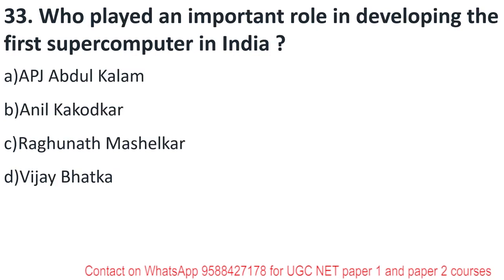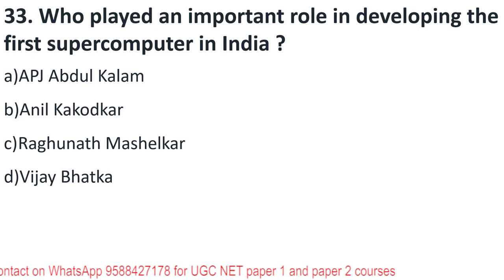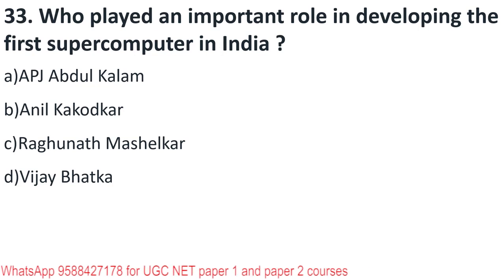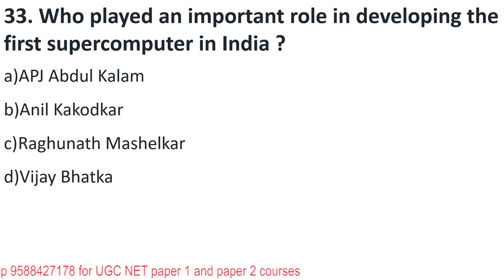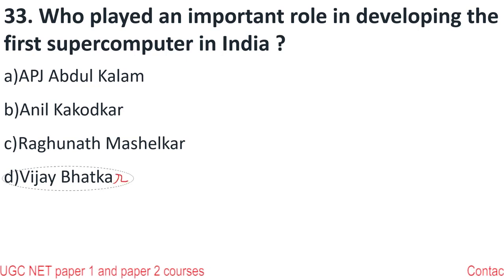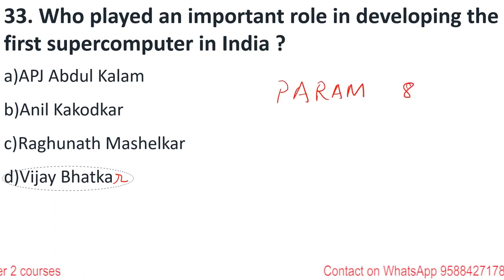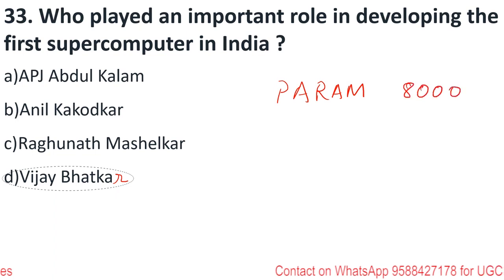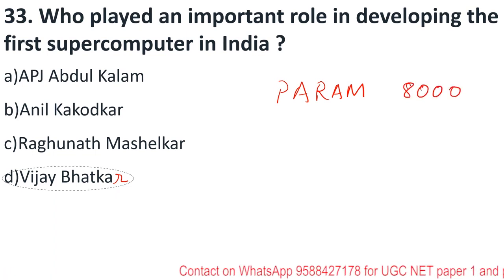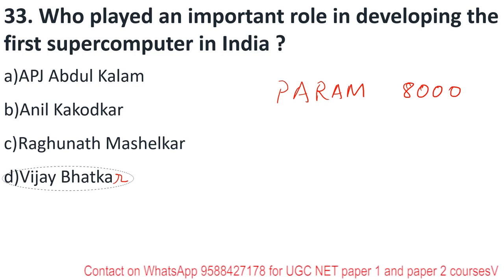Who played an important role in developing the first supercomputer in India? The person behind it is Vijay Bhatkar. He was the person who was able to develop the first supercomputer, whose name was Param 8000. It was developed in CDAC Pune in the early 1990s. So Vijay Bhatkar is very important. You should know this information.